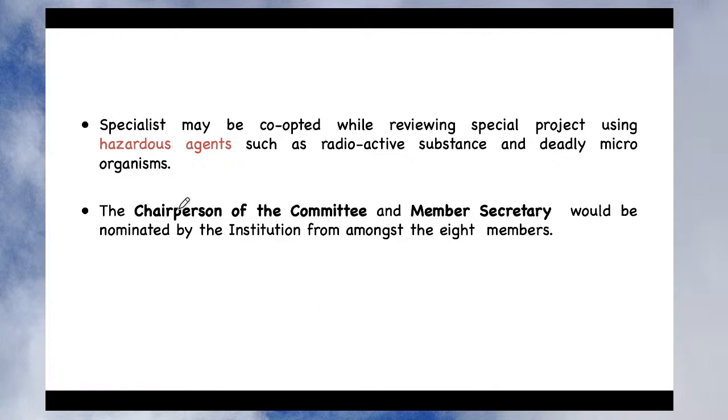But sometimes, depending upon your research protocol and what type of research you are doing at your institute, you can add 1 or 2 additional members. Let's see how that is possible. A specialist may be co-opted while reviewing a special project. What could be a special project? Projects involving radioactive substances, or deadly microorganisms. Suppose you want to perform experiments related to a deadly microorganism like tuberculosis or the coronavirus. In such cases you need to co-opt a specialist especially for reviewing that particular protocol.